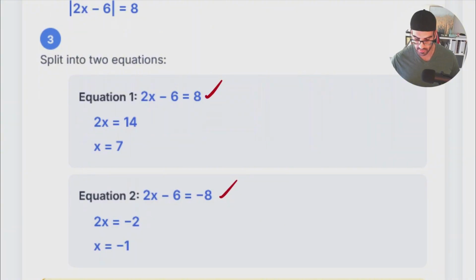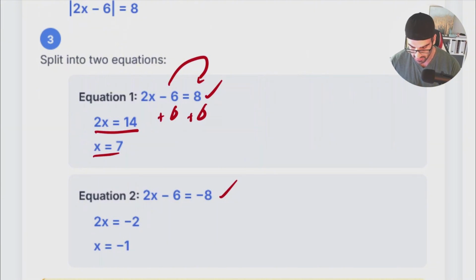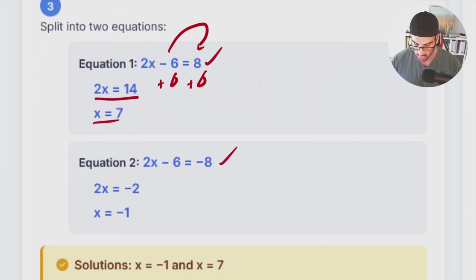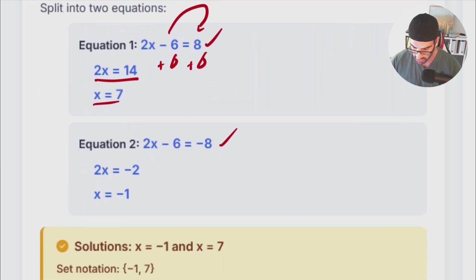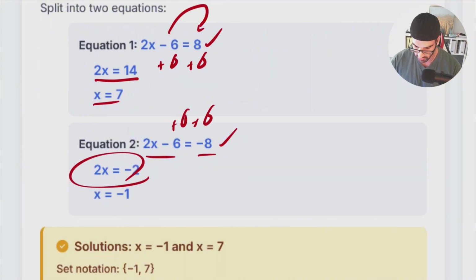We talked so much about how we can solve the equations. You can look at the previous videos for how we solve this one. 2x minus 6 is equal to 8. We have to move -6 to the other side. Add everything by +6, so 2x is 14. Since I'm looking for only x, I have to divide both sides by the 2 itself. On the other hand, I do have 2x minus 6 is equal to -8. So I have to add both sides by +6, so I do have 2x is -2 and x is -1. Right now, I have two answers.